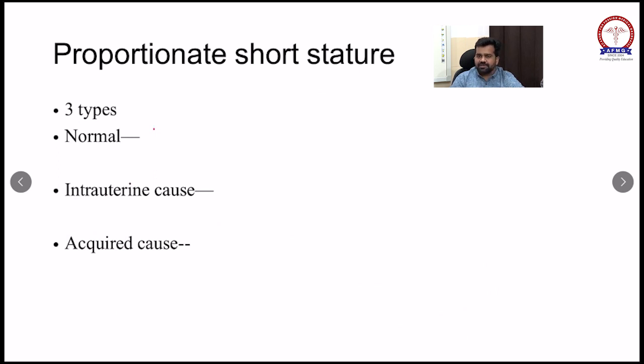Overall they can be shorter than the normal population, but it is according to their parents' height, and their parents' height will be some average in the population.